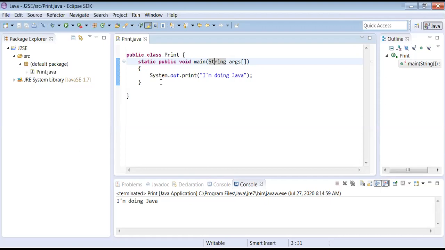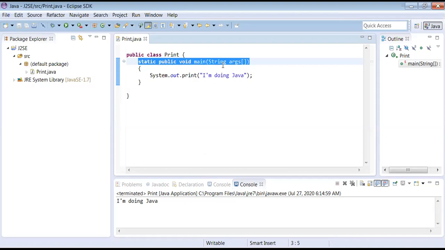Immediately I will scold him, Mr. A. I will scold him like, why did you bring this fellow whom I don't know? Because I clearly mentioned that he should be wearing a red cap, or he may be holding the cap also. He may not be wearing it on his head. He may be holding it. Means some alternative approaches are there. See, that is why IBM is going to recognize this statement like this only. Means you can vary little things like public can come first or static can come first.